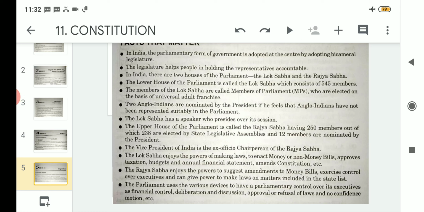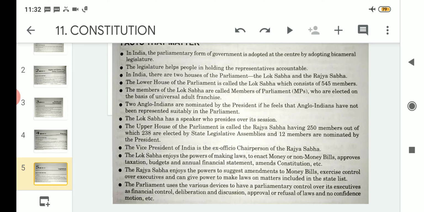Of the chapter Legislature. Previously we discussed the parliamentary form of government, which follows a bicameral legislature. Then we discussed the number of members in the Lok Sabha, that is 543, and we also discussed the Rajya Sabha having 250 members overall. So we will proceed today from point number 9. So let us proceed then.